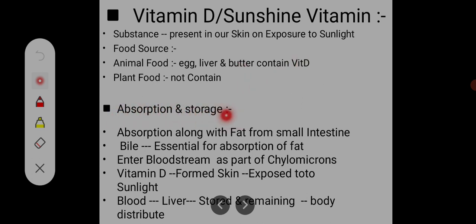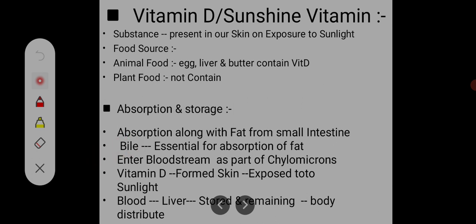Absorption and storage. How is vitamin D absorbed? Vitamin D is a fat-soluble vitamin, so it is always combined with fat, not free. Absorption is along with fat, in the form of chylomicrons, from the small intestine. For fat absorption, bile is required, which is a secretion of the liver, and it is essential for fat absorption.